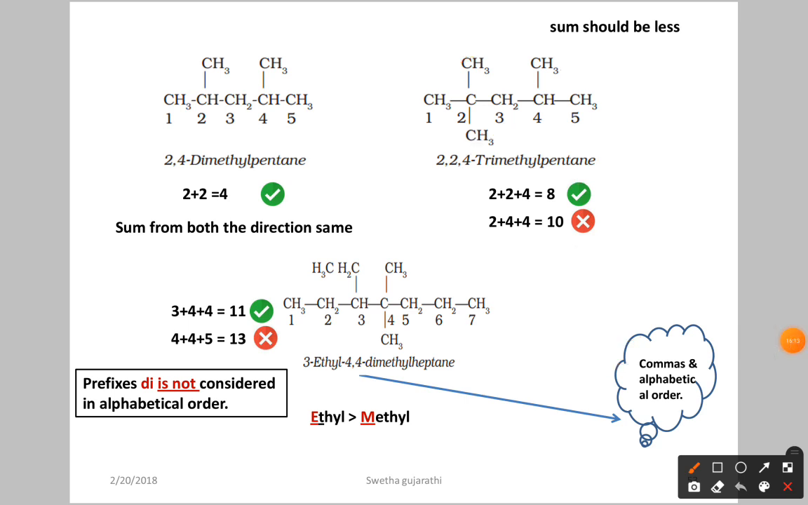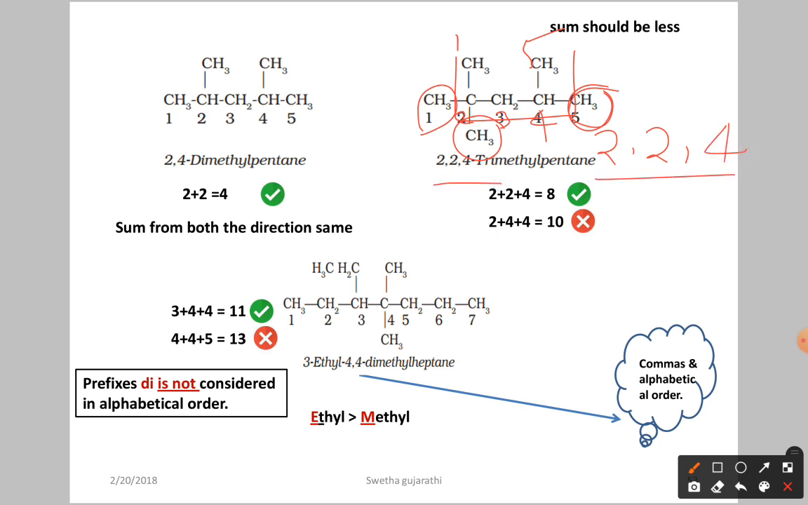Let us see another example here. Here you can also take the longest carbon chain like this. If you give the numbers 1 2 3 4 5, let us see the substituents again. At the second position we have 2 methyls, 2 2, and at the fourth position we have a methyl. So again the same: 2 comma 2 comma 4 trimethylpentane.